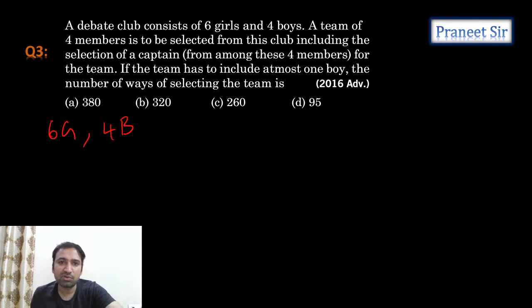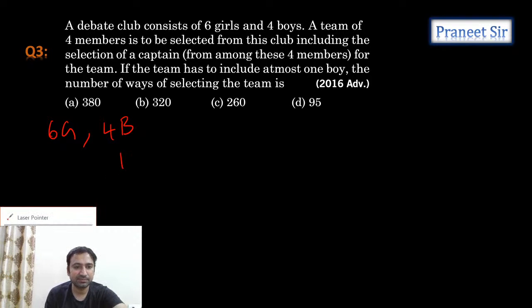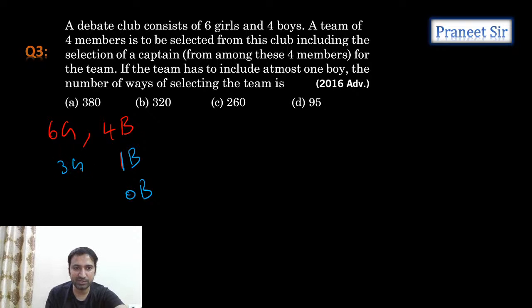So out of 6 girls and 4 boys, we need to select 4 members, including a captain. So this team has to include at most 1 boy. At most means maximum 1 boy. So 1 boy or 0 boy. Either we can select 1 boy, or 0 boy also we can select. As we need to select 4 members total, if 1 boy is already selected, we need to select 3 girls, or 4 girls. Correct?